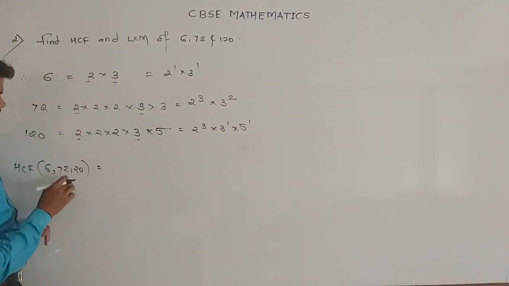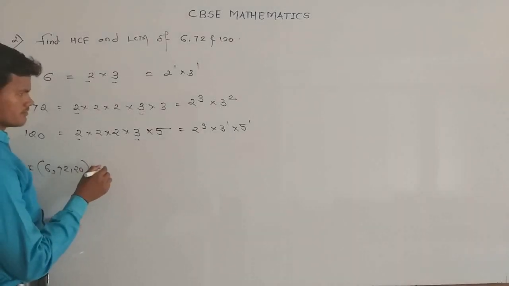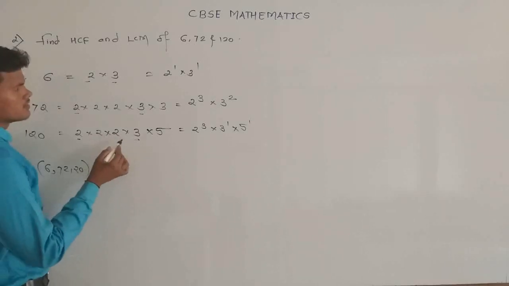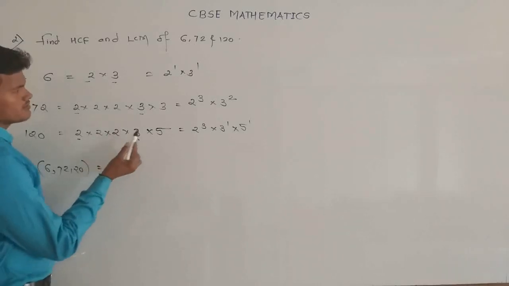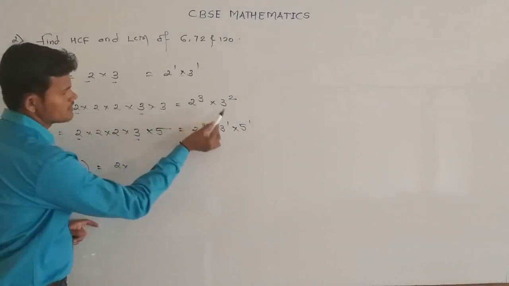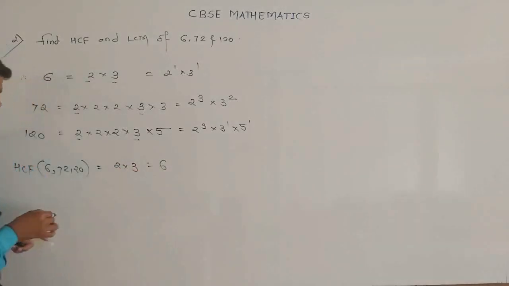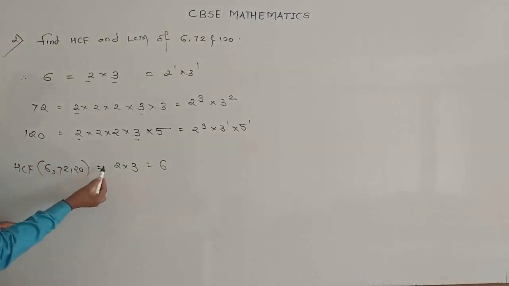So the HCF involves the smallest power of the common factors. For 2 the smallest power is 1, and for 3 the smallest power is 1. So 2 multiplied by 3 is 6. So the HCF of the three numbers 6, 72 and 120 is 6.